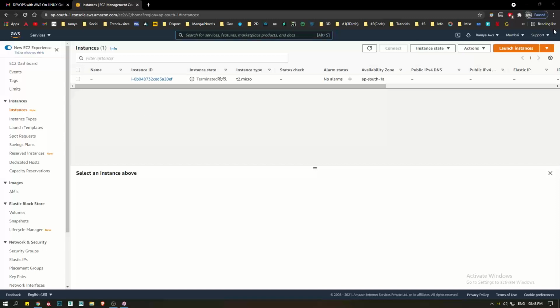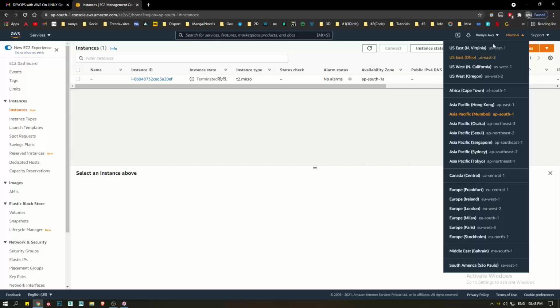Now, where are you? In which data center are you? You are in the Mumbai data center now. At the top right-hand side, you can change it by clicking on it. If you are working for a US project or an India project, you will select based on that. I selected the Mumbai data center.